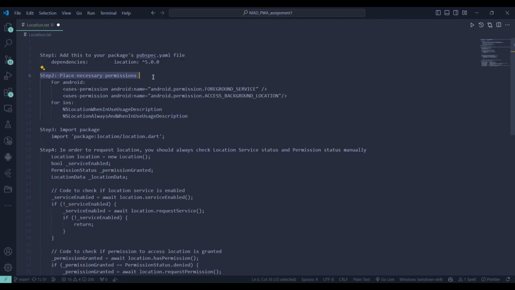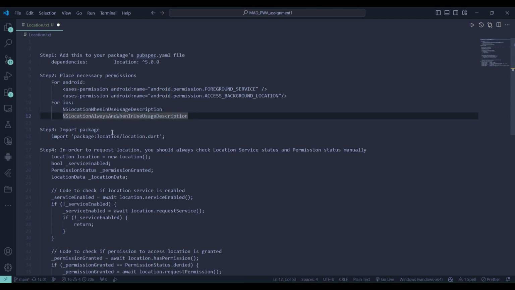Step 2. Add necessary permissions for Android and iOS. For Android, you'll need to include permissions in your Android manifest.xml file to access location services, including foreground service and background location access. On iOS, you must provide descriptions in your info.plist file explaining why your app needs location access.